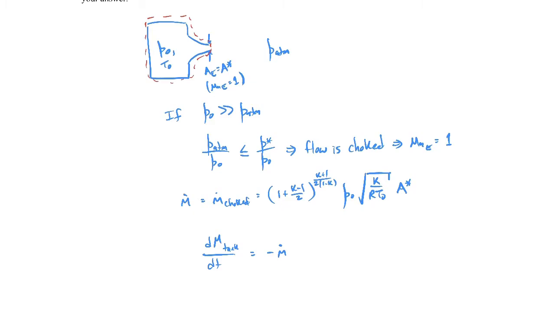And then the mass inside the tank is going to be related to the stagnation pressure and stagnation temperature. So the mass in the tank would be equal to the density inside the tank, which would be the stagnation density times the volume of the tank. The stagnation density, just from the ideal gas law, looks like this.